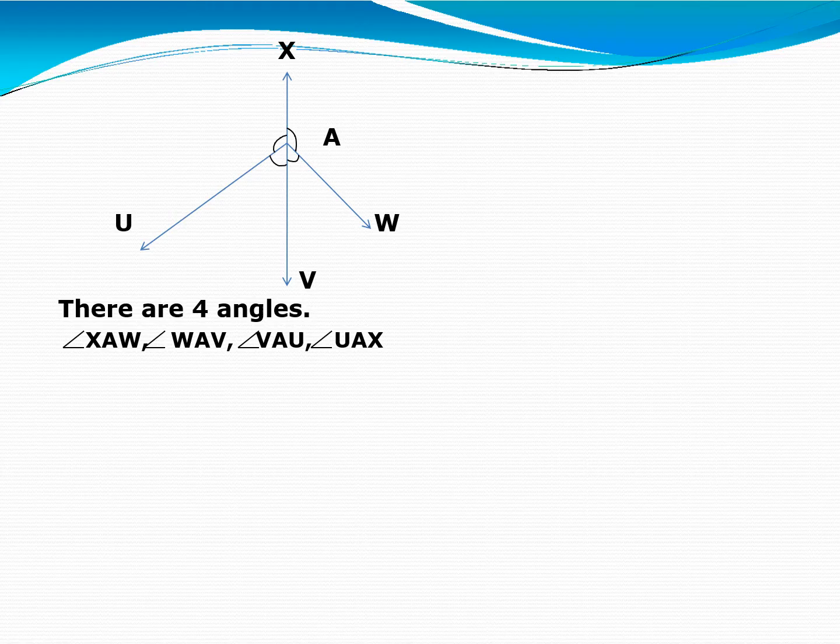Again 4, which you can see easily. They are XAW, WAV, VAU and UAX. Every time you read an angle, keep the vertex name in between the other 2 alphabets. Clear? Okay. This is all about exercise 13.2.